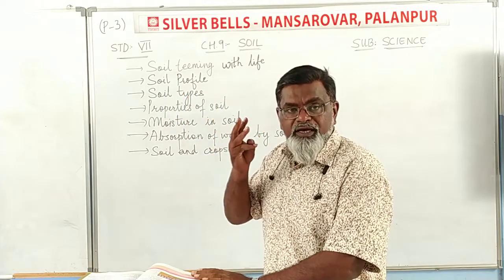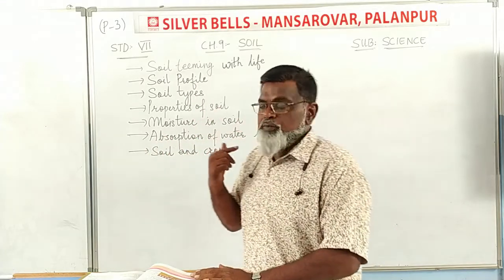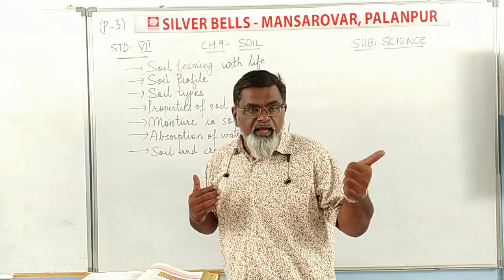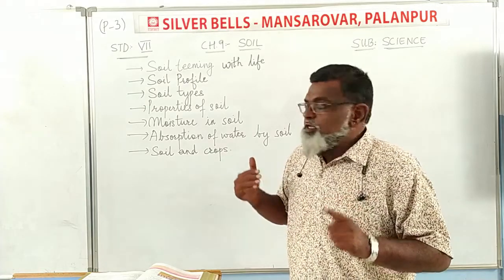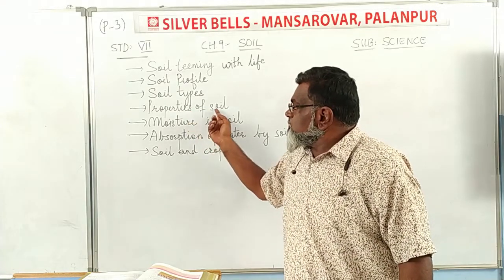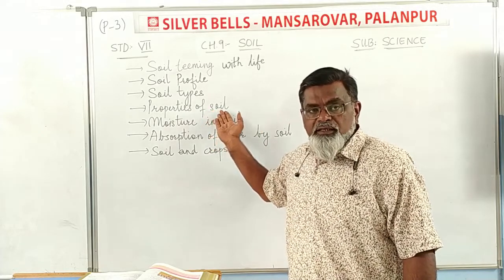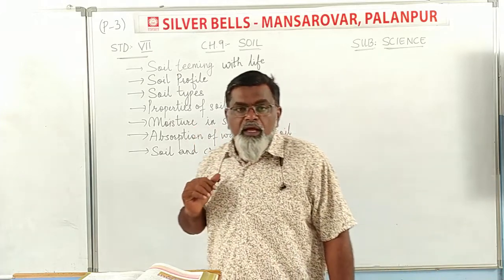So how many types are there? Three types: clay soil, sandy soil, and loamy soil. And after that, in science, types are first defined, and then we define the properties. So properties of soil we have studied. And with the properties of soil, what is the moisture in soil?